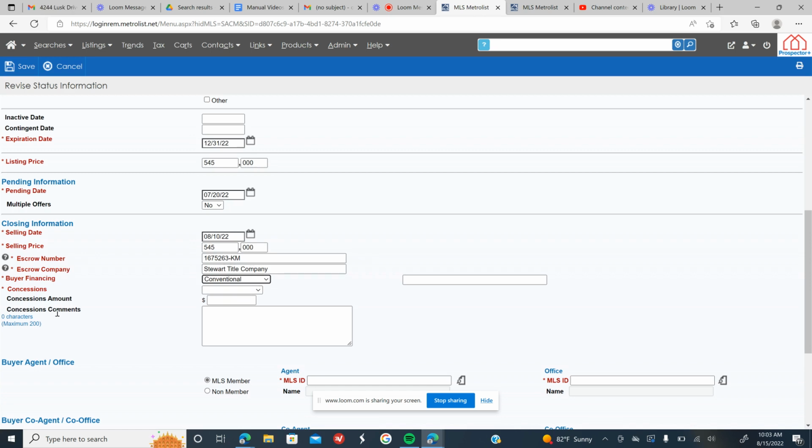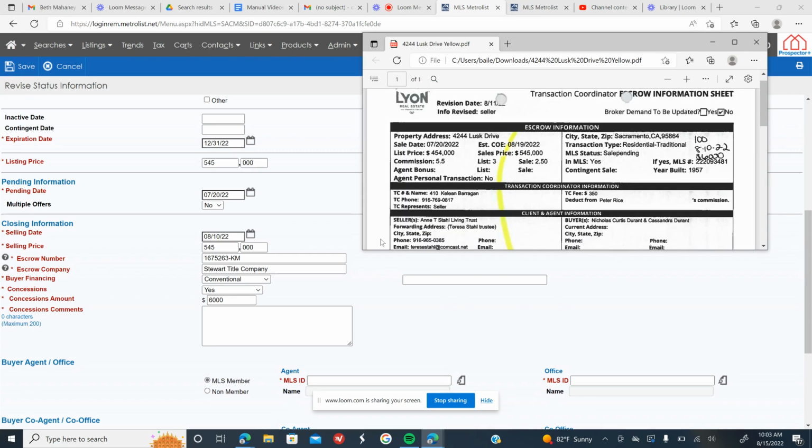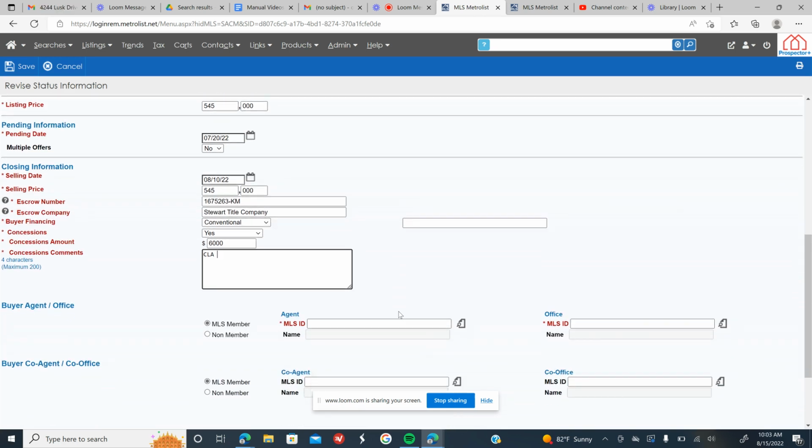And now concessions. As noted previously on the EIS, it was marked yes that there were concessions, with that $6,000 notated in the corner, as you can see here. When we do have concessions, MLS does require you to have a comment. This traditionally would be where you would put what the concession was for. It's our standard practice to always put CLA, which is call listing agent. We're not going to put any details here, and we don't want to hold this process up by having to reach out to the agent. So we'll just put CLA, and if anyone does need to know what those concessions are for, they can call.